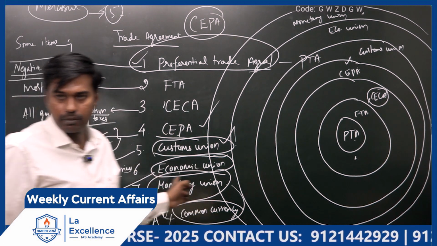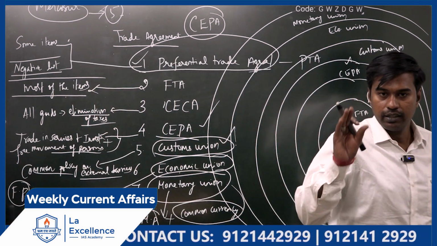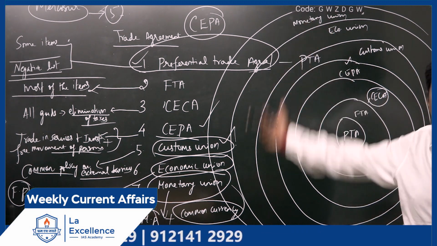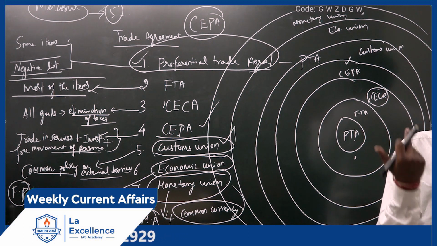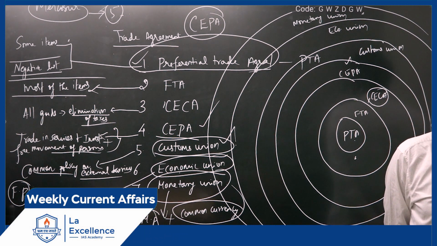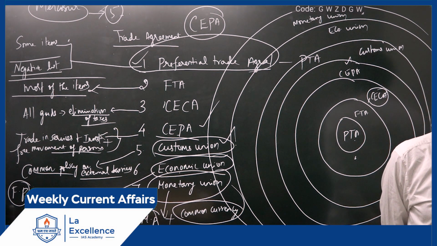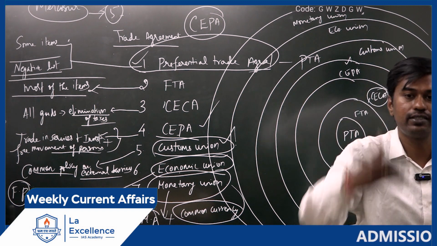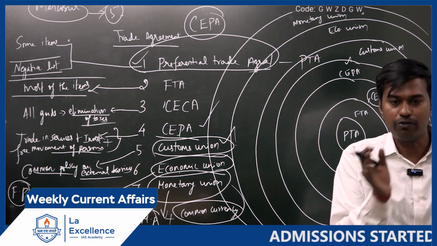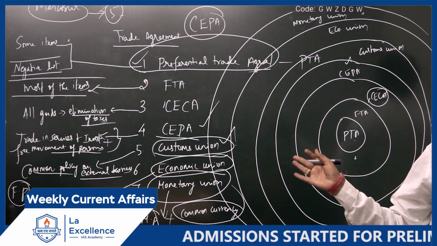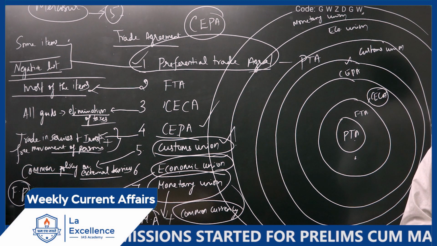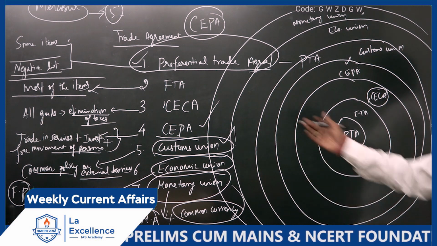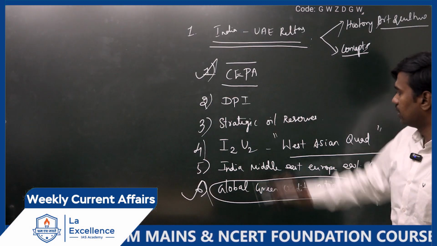Understood this concept? Very, very important. Even if they are not asking in the exam, whenever you read the newspaper, these terminologies will often come. But if you don't know the meaning, there is no use in reading that article. Why are they signing CEPA with them? Why are they signing CECA? We will think all are the same. So you have to understand the clarity. We can only proceed stage by stage, and it depends on how comfortable you are with that country in executing the relationship. That's what matters here. And when it comes to UAE, India has a very solid economic relationship. That's why we have signed which one? CEPA.